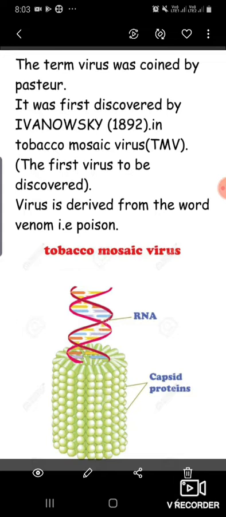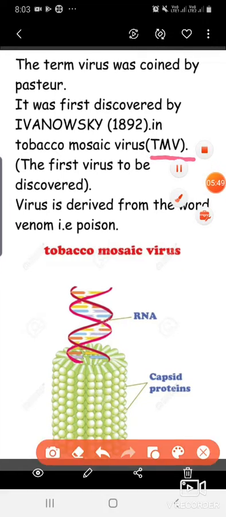The term virus was coined by Pasteur. It was first discovered by Ivanovsky in 1892. And do you know which was the first virus to be discovered? That is the TMV. TMV is known as tobacco mosaic virus. That was the first virus to be discovered.